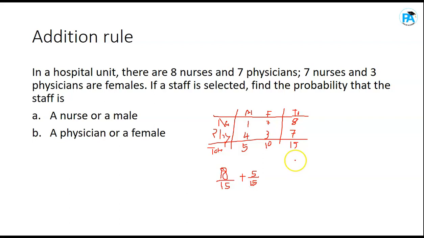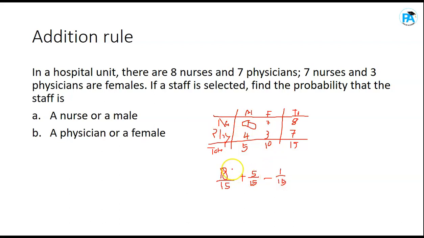It should always be over the general total. Do you get it? Minus the intersection. What will be the intersection? How many people are nurses and at the same time male? That's the intersection we are talking about. It's 1. One person is a nurse and at the same time a male. So minus the intersection, 1 over 15.